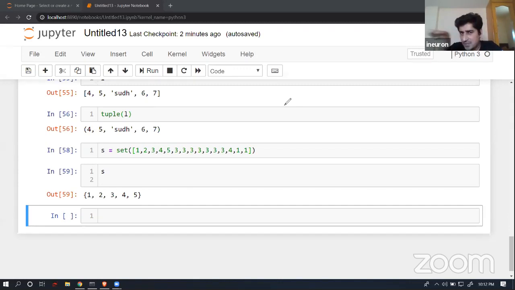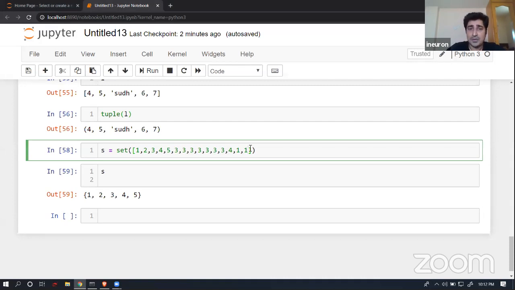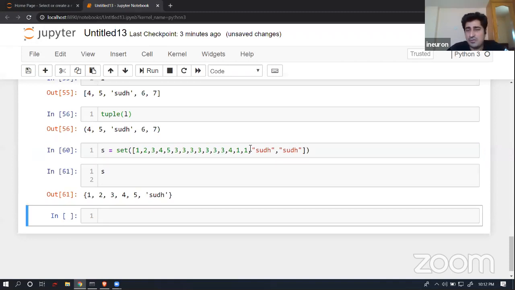In that case, you can read each and every data set line by line, keep passing these things inside a set, and you will get a unique data set, because by the time you pass all the data inside a set, it always gives you unique values. For example, if I write SUDH twice over here, you will find that it is always capturing only one. In this particular place, it is able to remove a duplicate.